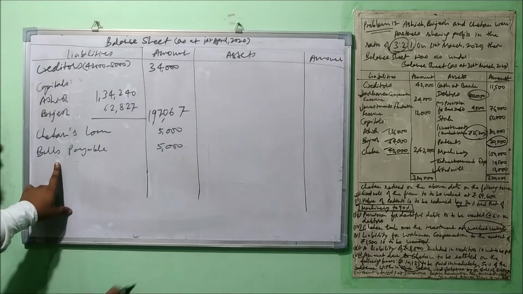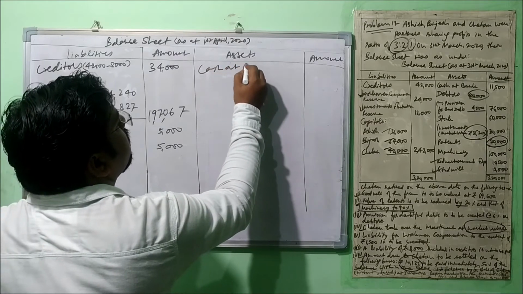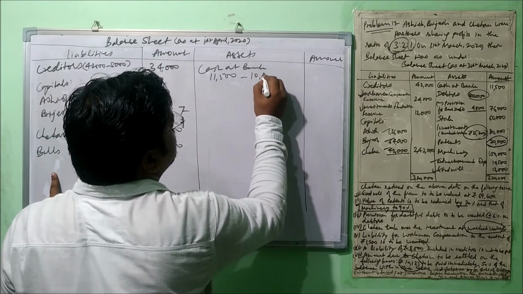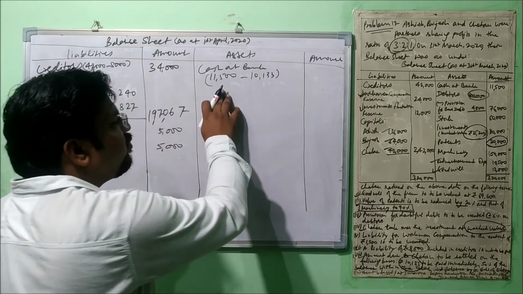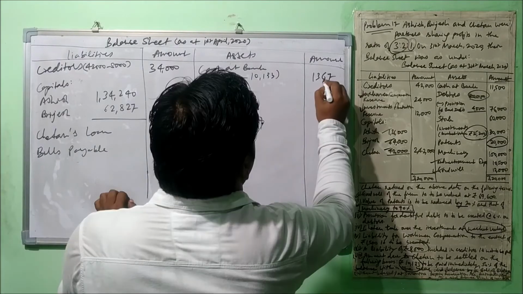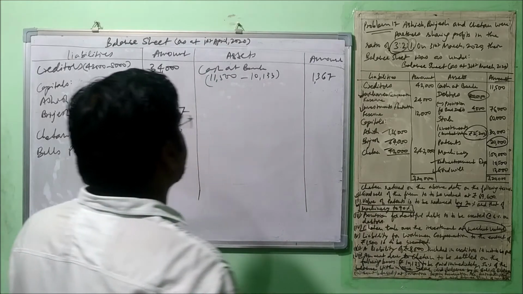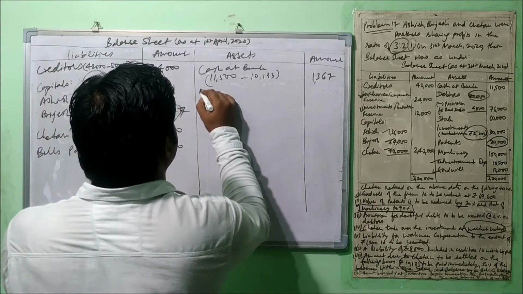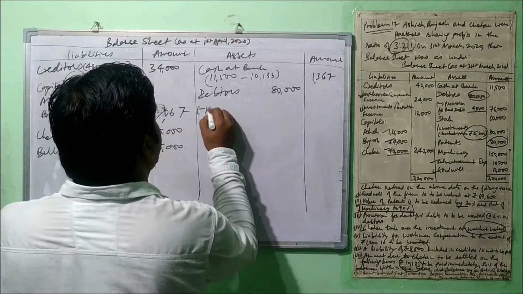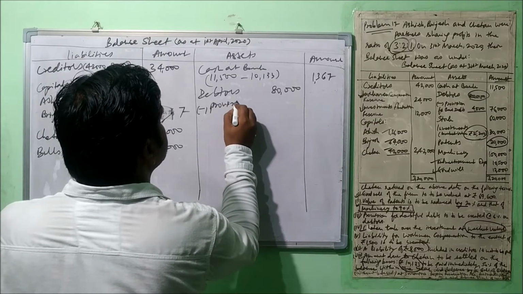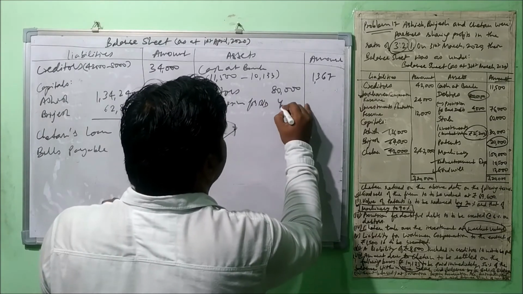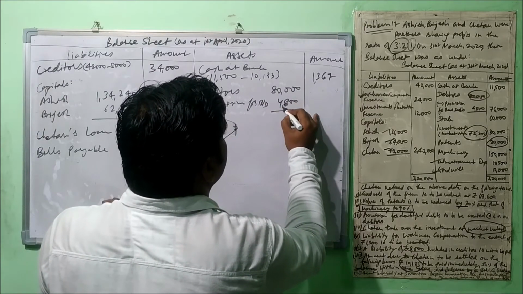Fine. Like we see that cash at bank. Okay, the question said it here 10,133 was paid immediately. So this amount will be deducted directly from the bank because this has been paid. Okay, so how much we are left with? 1,367. Alright, now let's move further. Let's talk about debtors. So the debtors were of 80,000. Okay, and we need to make the provision for bad debts at the rate of 6%, and that was 4,800. Alright, so how much amount we are left with?